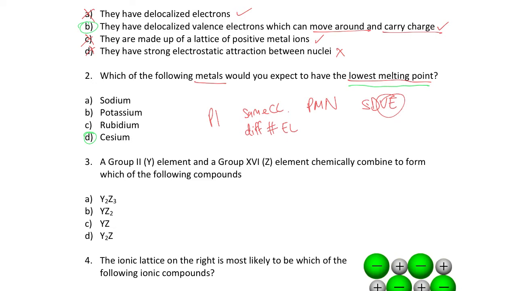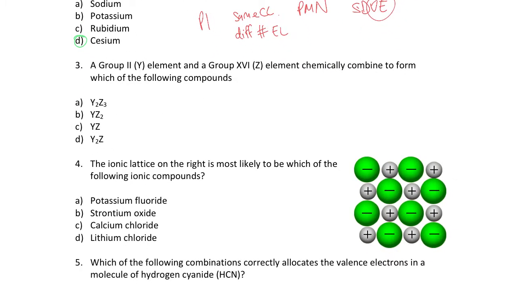Next, a group 2 element and a group 16 element chemically combine to form which of the following compounds? Let's have a think. We have a group 2 element, and group 2 elements turn into +2 ions. Please watch the video about how ion formation occurs. Group 16 elements, and please learn how to read Roman numerals.